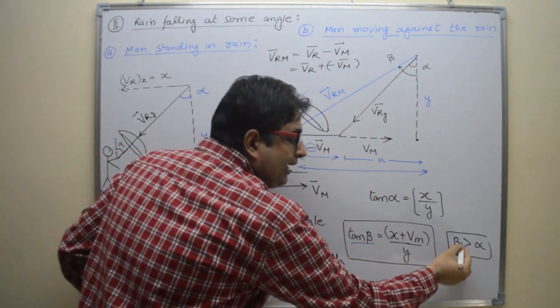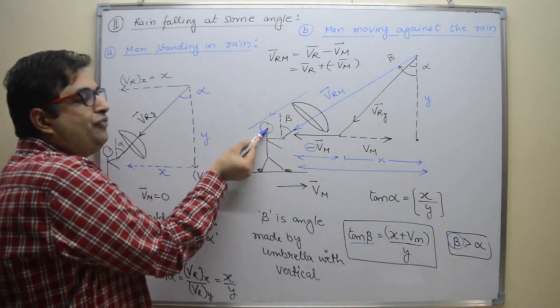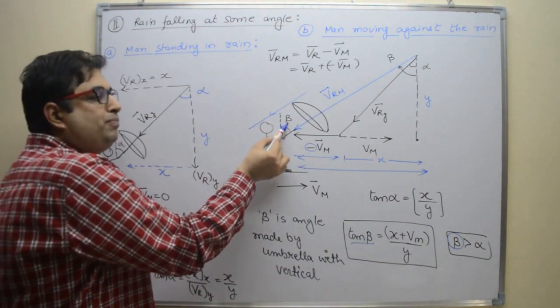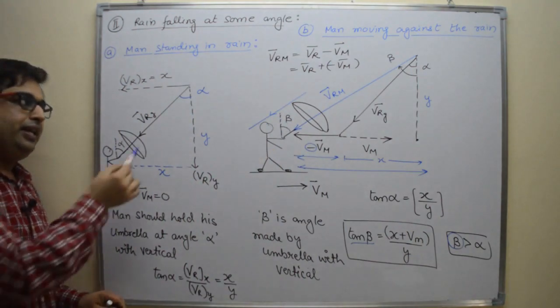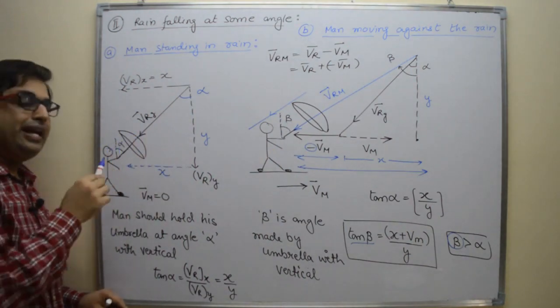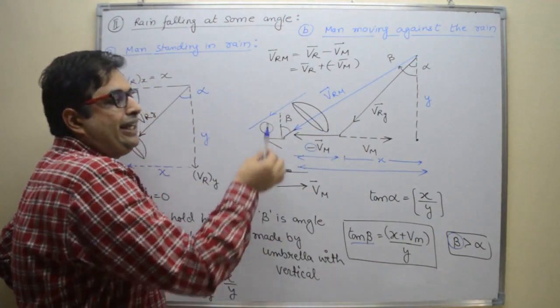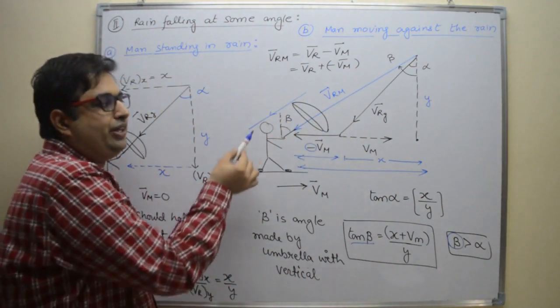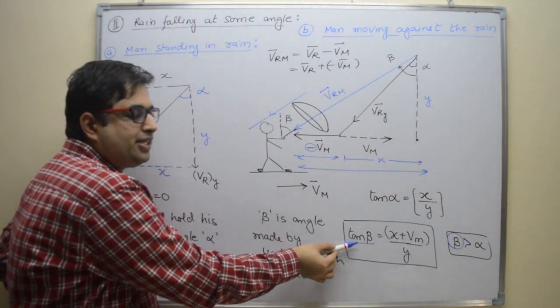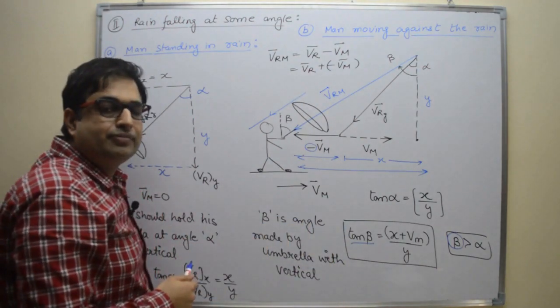And here the angle made by the umbrella with the vertical is more than in the stationary case. In the stationary case, he is holding it at an angle alpha. But when he is moving against the rain, he has to increase the angle with the vertical. That is beta, and this is the value of tan beta. Understood?